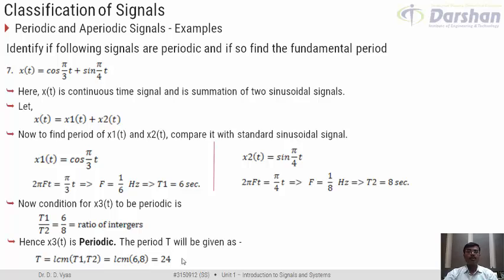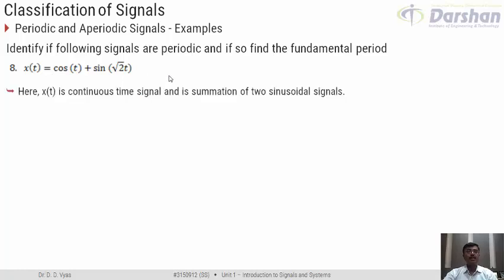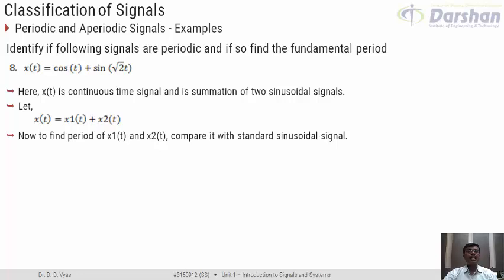If you are done with this, let us take one more example in this relation. Let us try to take x of t is equal to cos t plus sin root 2t. Again, the example falls in the same category where x of t is a summation of two signals and x of t again is a continuous time signal. So as per our approach in the previous example, we would try to label x of t as x1t plus x2t,